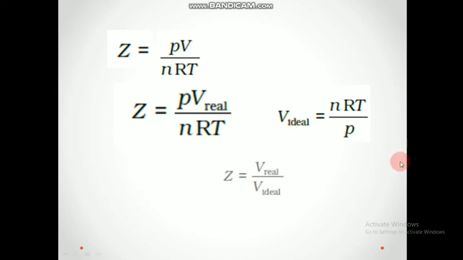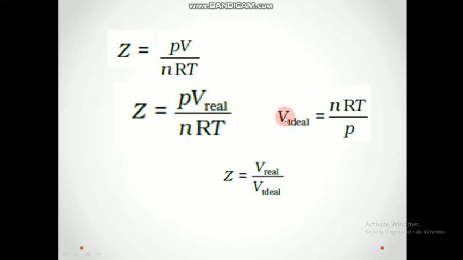So what are we going to get? Z is equal to V real by V ideal. First we took the equation for Z value, PV by nRT, and V we are substituting with V real. Here we are taking an ideal gas; when we take a real gas, V becomes V real, and in that we are substituting the value of V ideal.